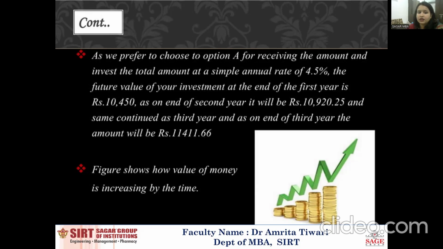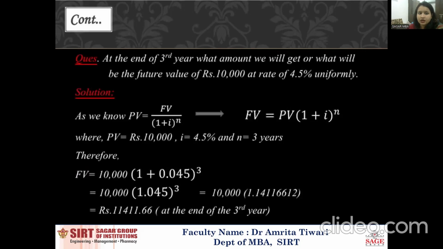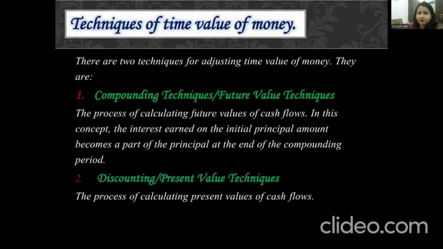At the end of the third year, the amount will be 11,411.66. The figure shows the money increasing over time. After 3 years, at the interest rate of 4.5%, we get 11,411.66.